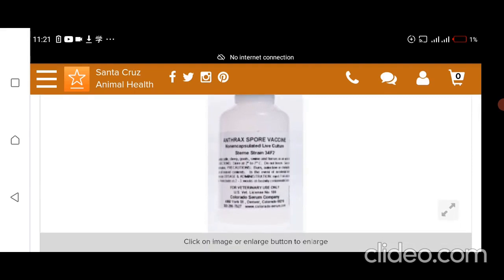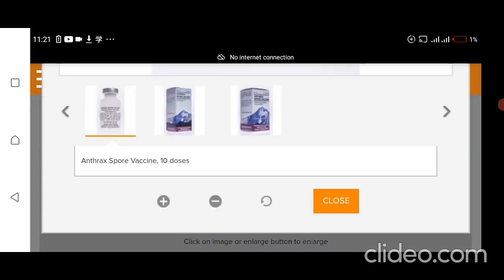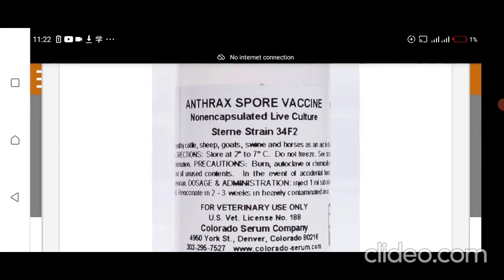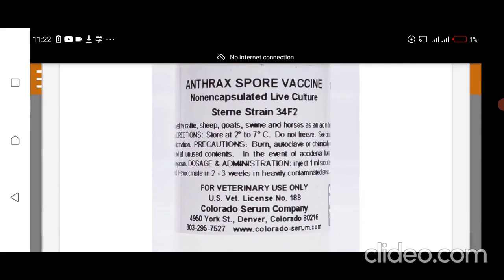Pakistan usually vaccinates animals with the vaccine prepared by VRI Lahore, and Punjab vaccinates against that. The details written on the bottle of the vaccine: the name is anthrax spore vaccine, and it is a non-encapsulated live culture. The strain used is Sterne strain 34F2, and it is a non-encapsulated live culture.